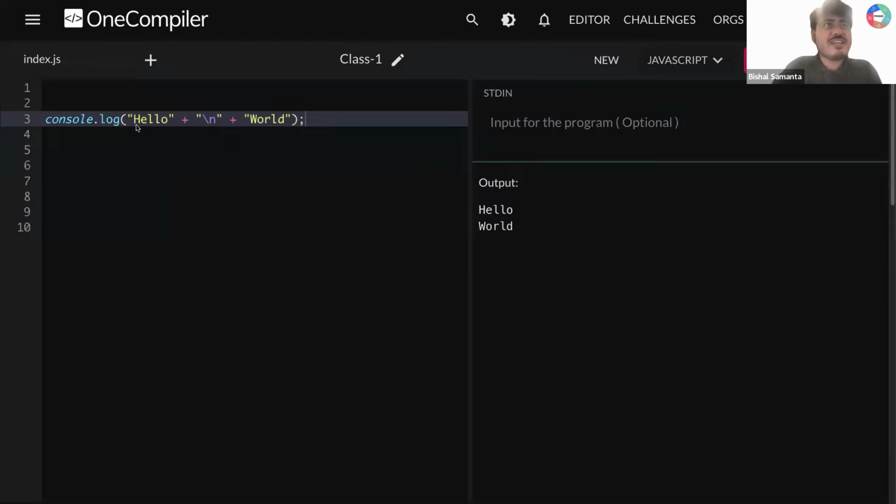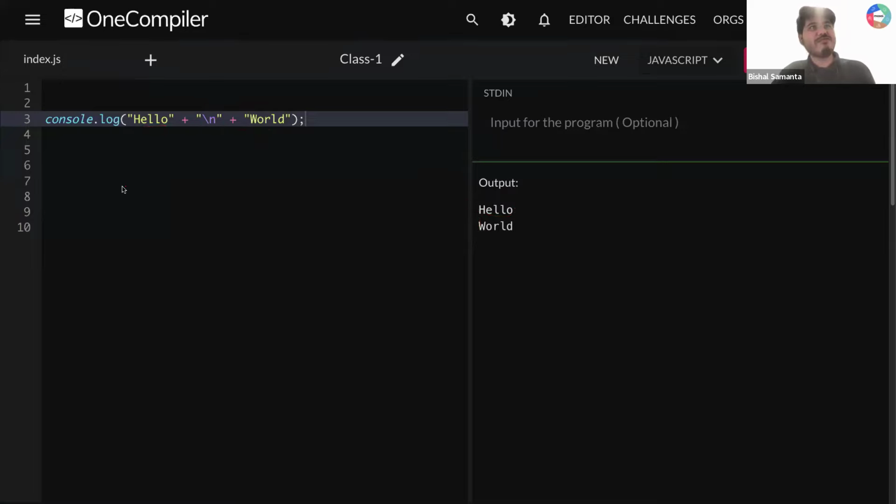Let's decode it. First, you have a value called hello. You are printing here hello. Okay. After that, what value you have? You have a value of backslash n. That is why your cursor now comes to the next line at this position. Okay. After that, you are adding world, and that is how we are getting world printed here. So, our problem solved? Yes or no?